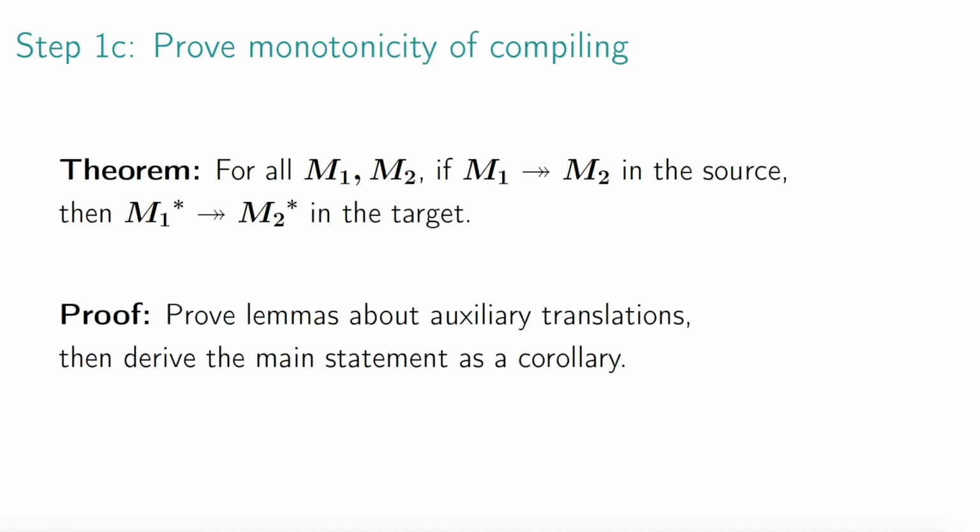With the CPS translation and target calculus defined, we prove the monotonicity property. The property states that if a computation M1 reduces to M2 in the source, then the translation of M1 reduces to the translation of M2 in the target. To prove this, we first show some lemmas about the colon and value translations, and then derive the goal as a corollary. This completes step 1.